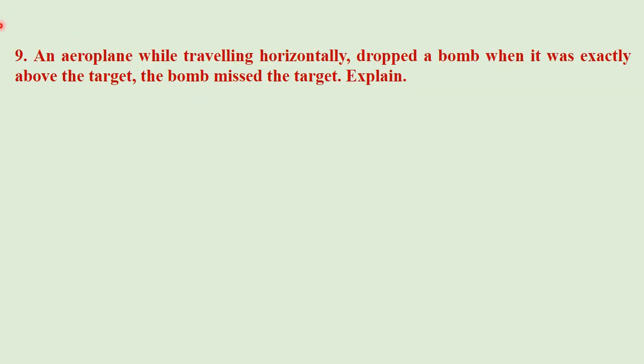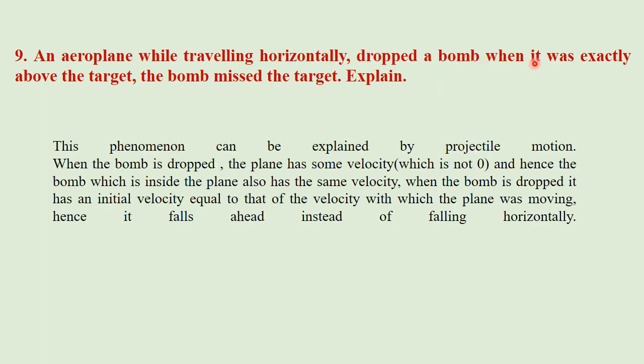Question number 9. An airplane, while traveling horizontally, dropped a bomb when it was exactly above the target. The bomb missed the target. Explain why. Answer: The phenomenon can be explained by projectile motion. When the bomb is dropped, the plane has some velocity which is not zero, and hence the bomb inside the plane also has the same velocity. When the bomb is dropped, it has an initial velocity equal to the velocity with which the plane was moving, hence it falls ahead instead of falling vertically.